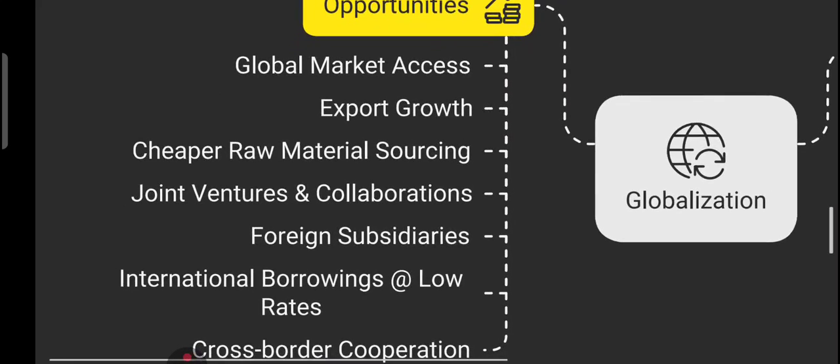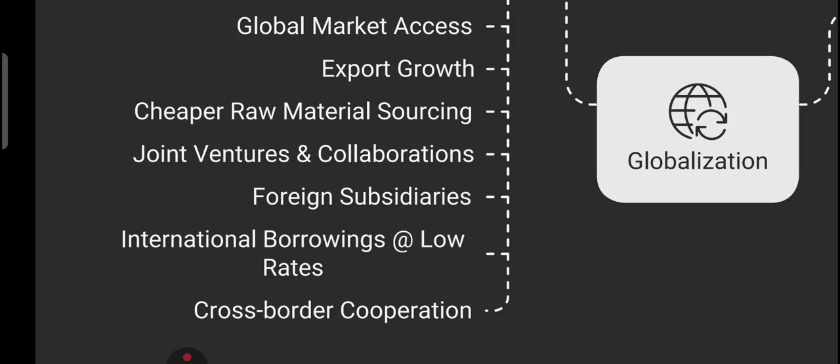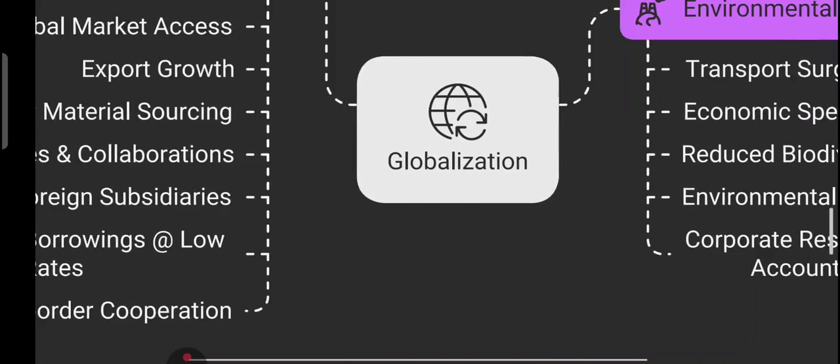Cheaper raw material sourcing, which means improving margin by sourcing globally. Joint ventures and collaboration, meaning foster innovation through partnership. Foreign subsidiary: establish a local presence in the global market. Then we have low-cost international borrowing, which means finance growth at favorable rates. Cross-border cooperation means sharing knowledge, technology and policy frameworks.